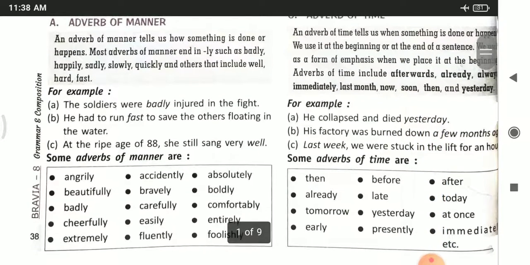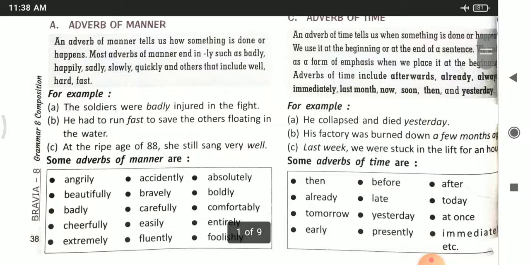So what does adverb of manner tell us? It tells us that the work is done, but how it is done. So we can say that adverb of manner answers the question how. Here it is written, an adverb of manner tells us how something is done or happens. Most adverbs of manner end in ly, such as badly, happily, sadly, slowly, quickly, and others also. It includes ly words as well as words without ly, like well, hard, fast, etc.